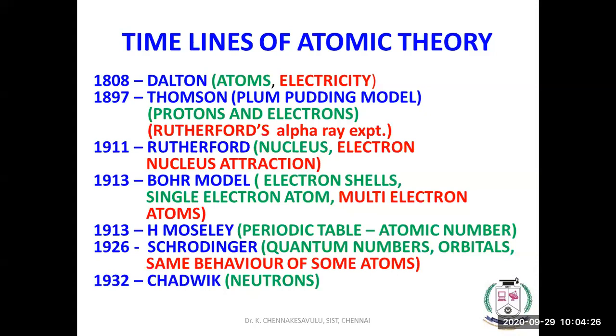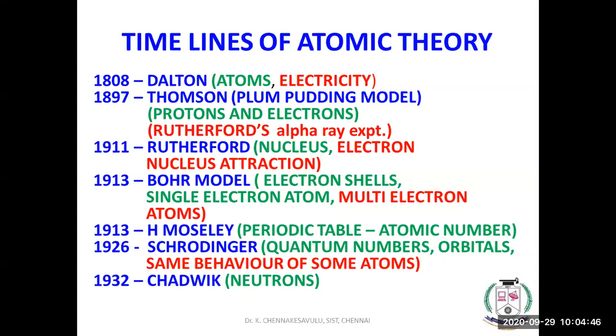And J.J. Thomson proposed the plum pudding model, and he said protons and electrons are there, but the electrons are embedded, like in a watermelon.